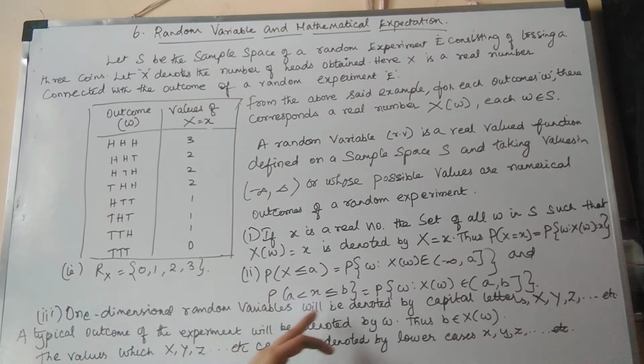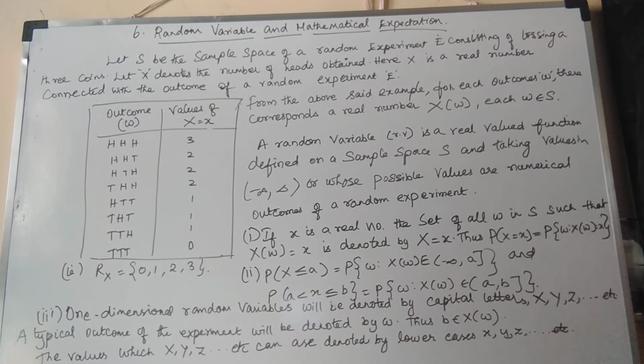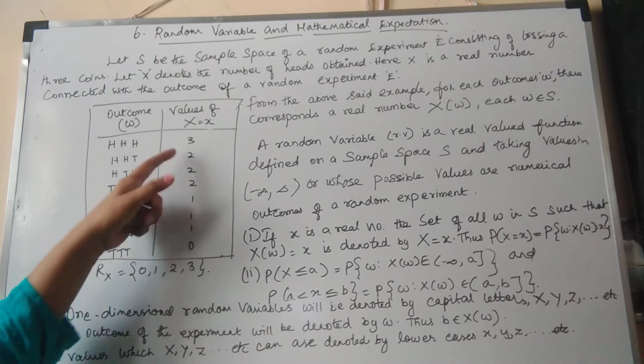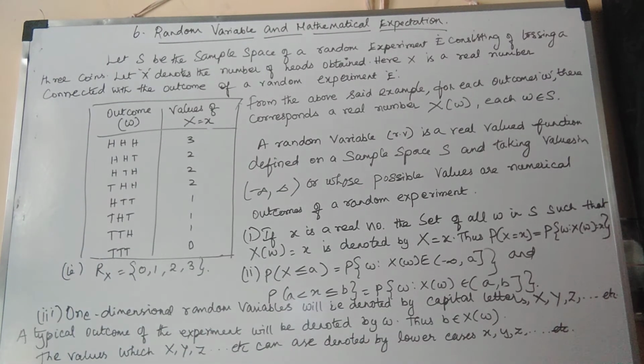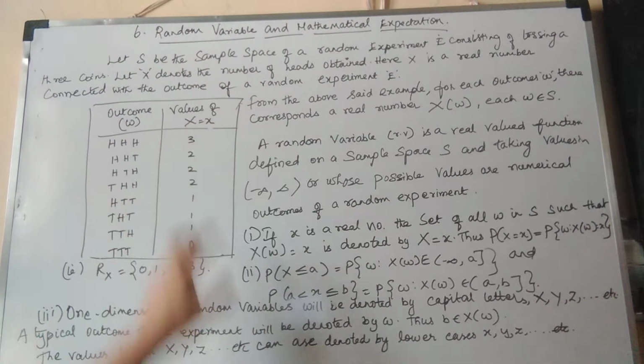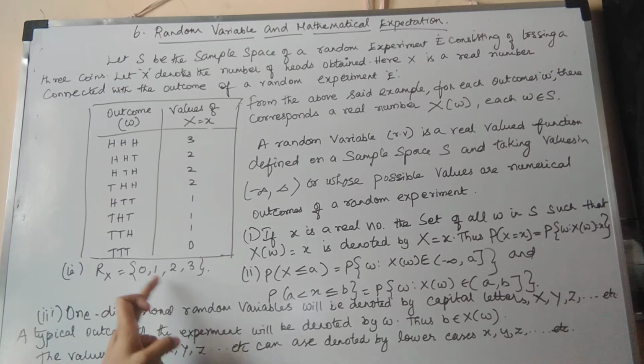Here, in a one-dimensional random variable, we denote it as X, Y, Z, etc. And the outcome of the experiment we denote by W, that is omega. Thus b belongs to X of omega, any number, 1 or 2 or 3, belonging to X of omega, the outcomes of the random variable: 0, 1, 2, 3.